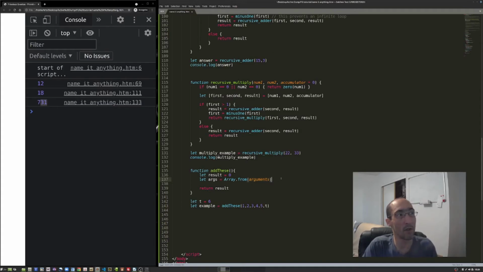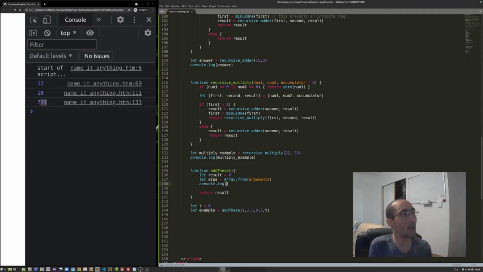And the array has other built-in functions like length. If you wanted to find out the length, all you'd have to do is, now that I've got args becoming an array from the arguments, which is a keyword in JavaScript. This is a programming language specific thing, so that any number of things I write in here becomes bundled into this, and then it's turned into an array from that bundle. So let's just make sure that worked first of all.